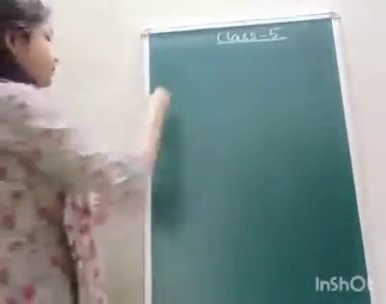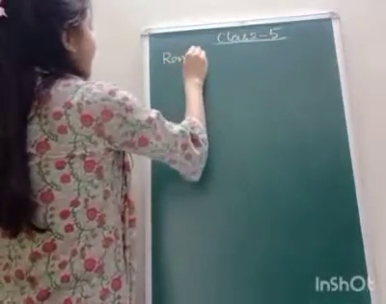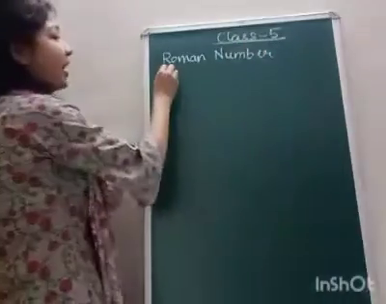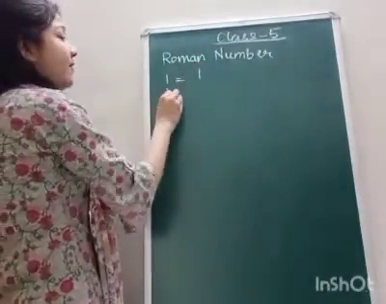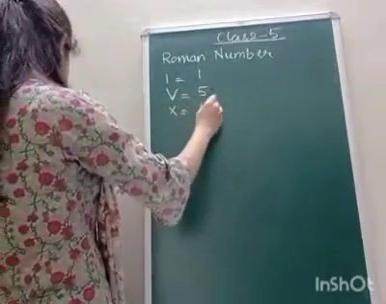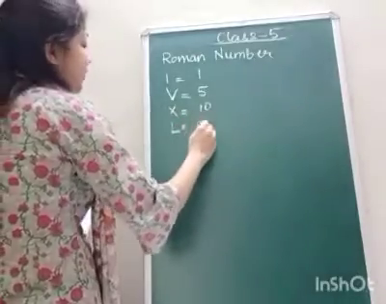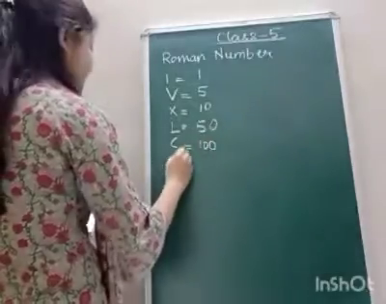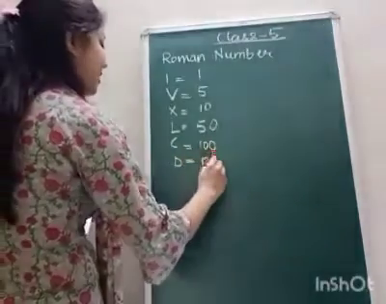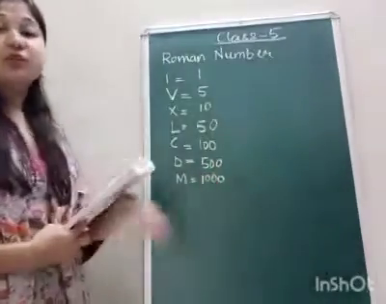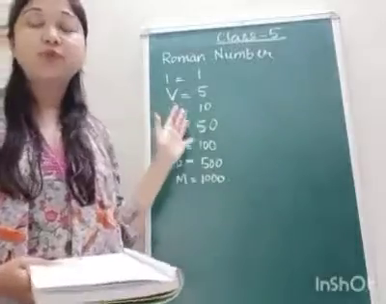For Roman numbers, as you all know, I is equal to 1, V is equal to 5, X is equal to 10, L is equal to 50, C is equal to 100, D is equal to 500, and M is equal to 1000. These are the values of Roman numerals.